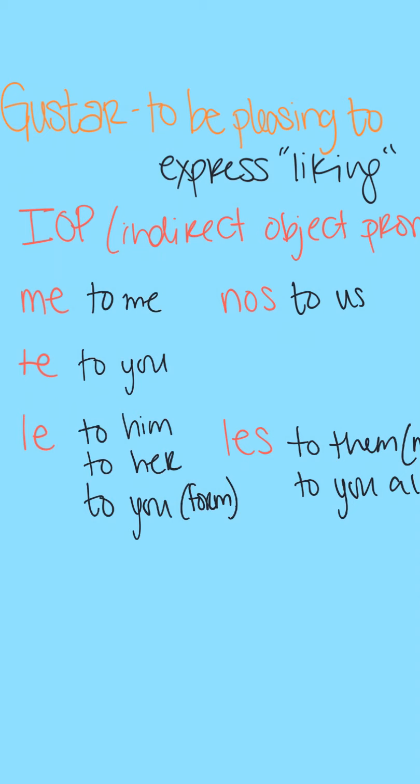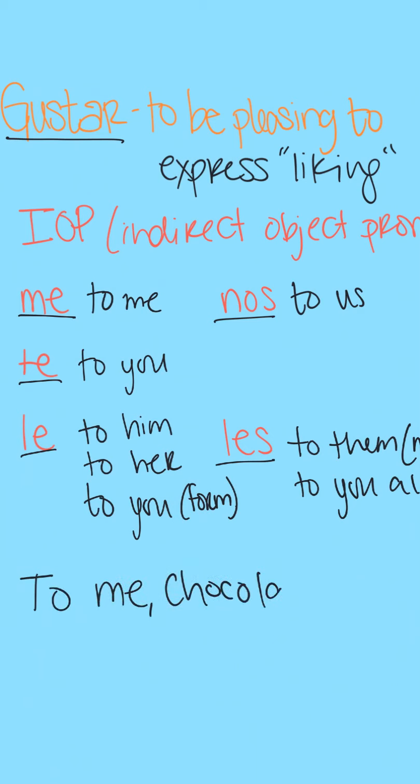Now, the reason why we start here in defining what these IOPs are and what they translate to is crucial to understanding how we're going to use gustar. Because I cannot say, "I like chocolate." Instead, in Spanish, our structure will look more like this. To me, comma, chocolate is pleasing. Now, this sounds a little foreign to us, but it's honestly a pretty easy thing to adapt to, and I think with some practice, we'll get there pretty quickly together.